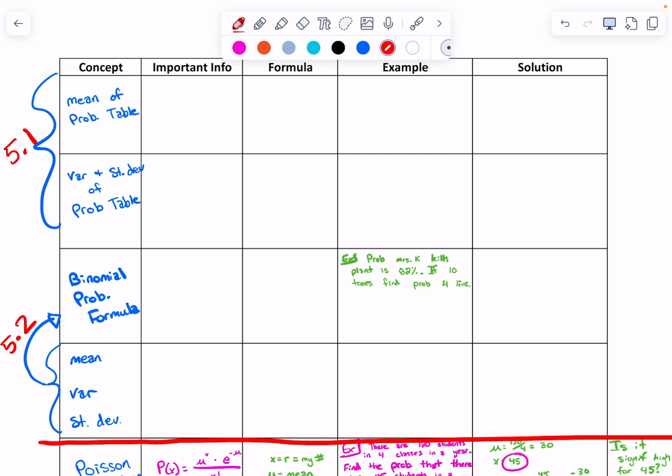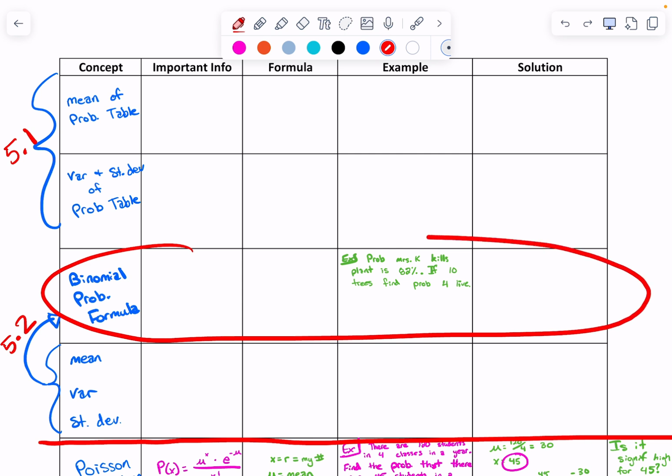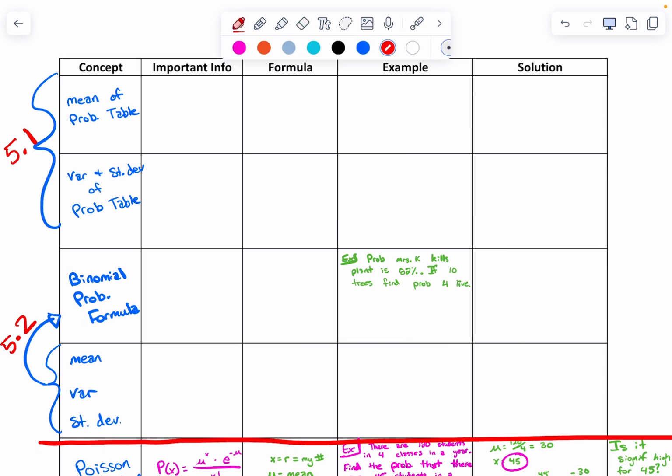Okay. All right. We're going to start with the 3rd one because that's what's fresh in our brains. And then I'm going to use that probability table to do this one up here. Okay? All right. Here we go. So we're going to start with this 3rd one. We're going to fill this one all the way in. And actually, when we do that, we're going to put a table up here, and we're going to use that table to find the mean and the variance and the standard deviation of that table. So all 4 of these will go with the same problem. Do we write that example down then? Yes, write that example down. Yes, all of this in the 3rd one. Yep.